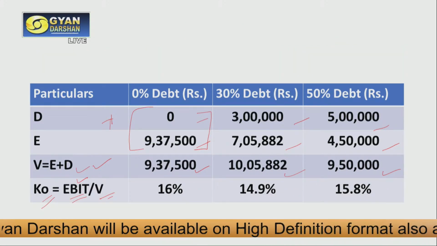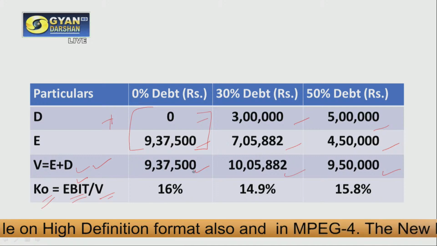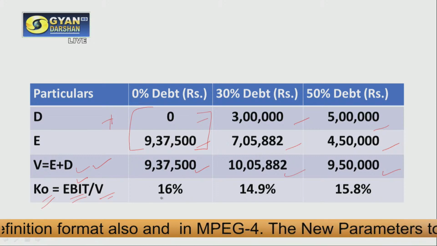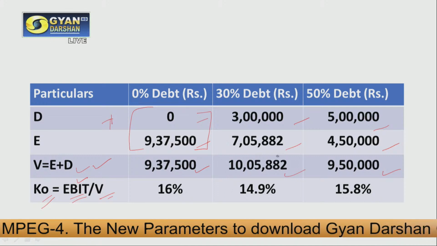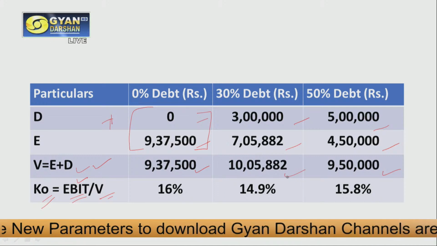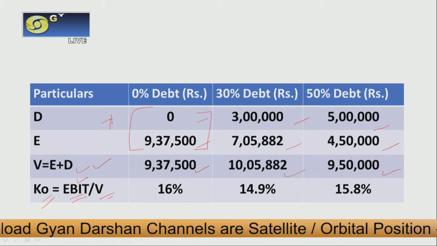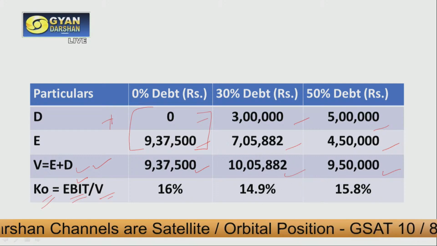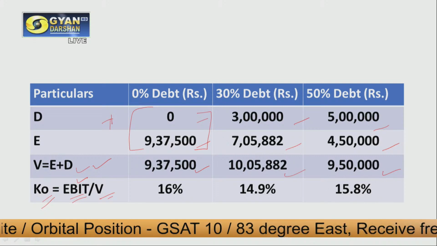So in the first case, 1,50,000 has to be divided by 9,37,500, and we get KO as 16%. In the second case, 1,50,000 has to be divided by 10,05,882 rupees, and we get KO as 14.9%. And in the third case, we divide 1,50,000 by 9,50,000, and our KO is 15.8%.